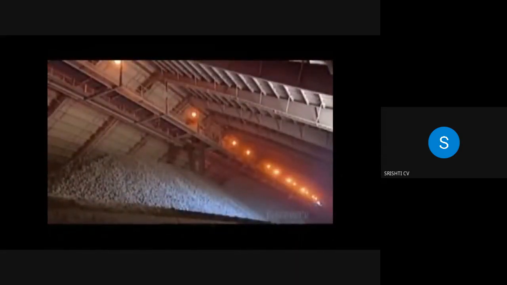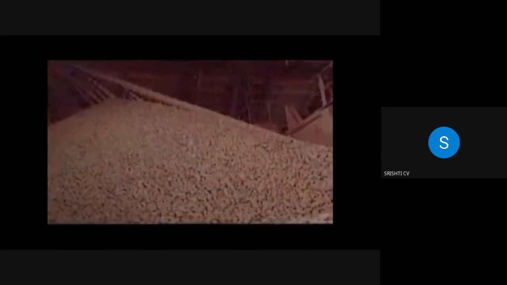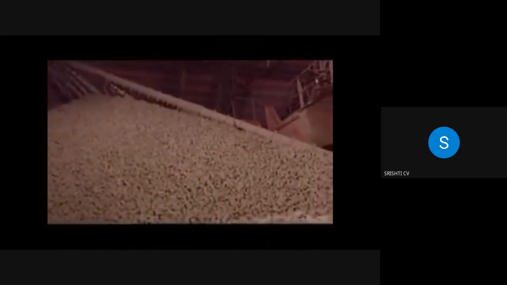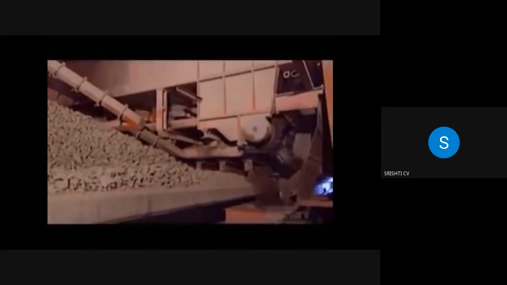Rock high in calcium carbonate and rock low in calcium carbonate are crushed separately. Now it's time to mix the two. The ratio varies according to the type of cement they're making. This overhead machine called a tripper makes piles of the required proportions. They call this the raw mix. Then a reclaimer loads the raw mix into a grinding machine called a roller mill.